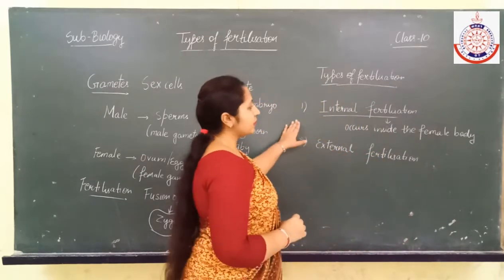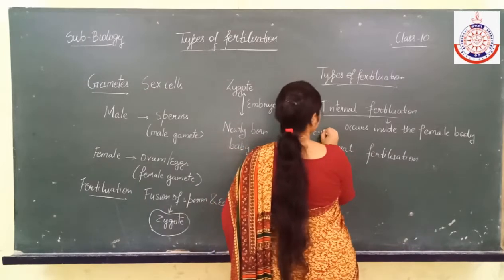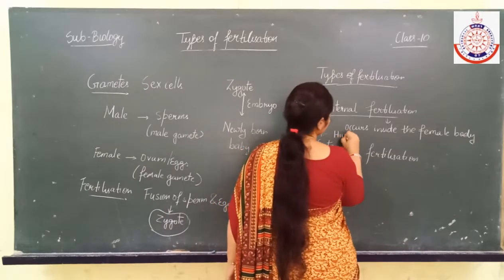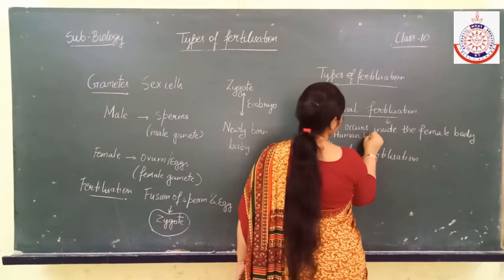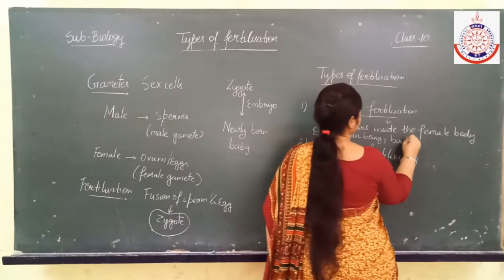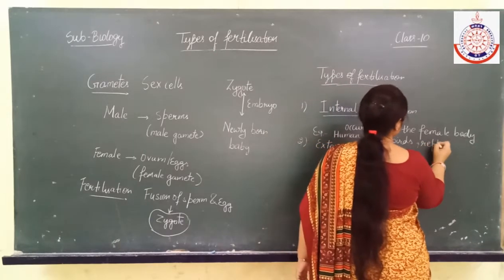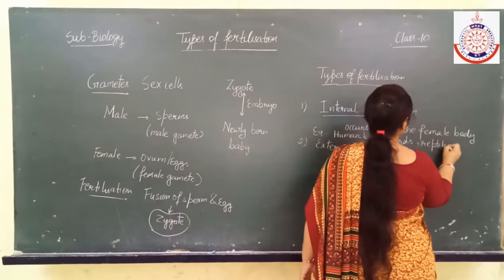Examples are human beings, birds, reptiles, etc.